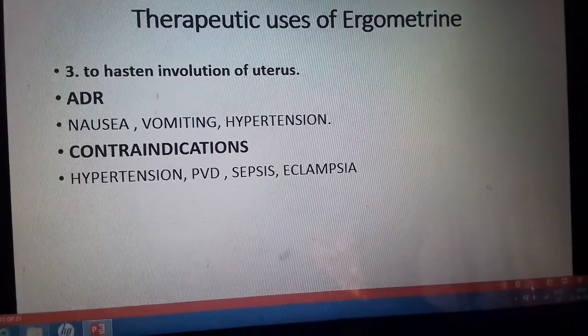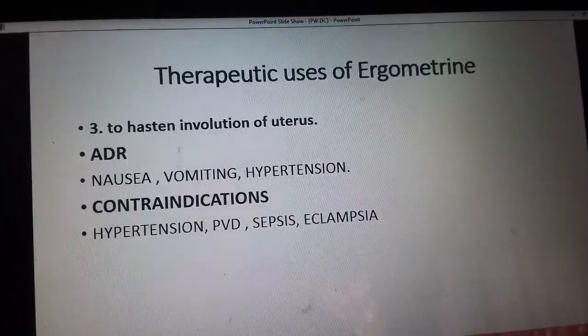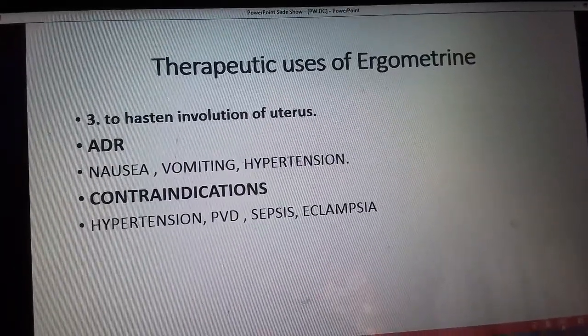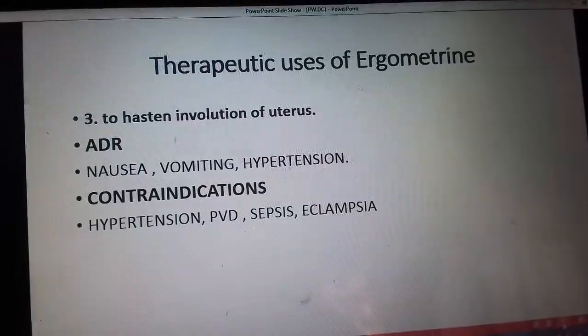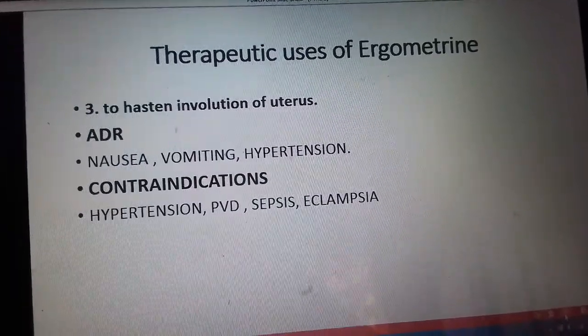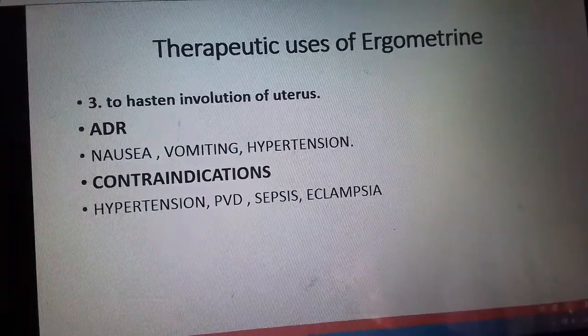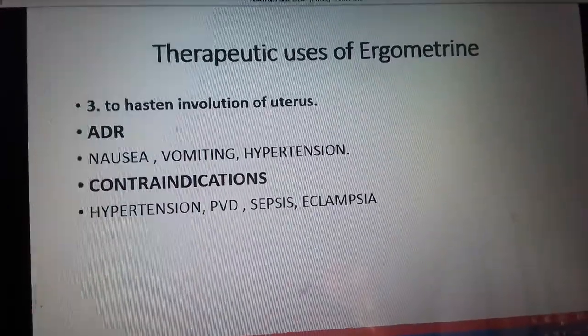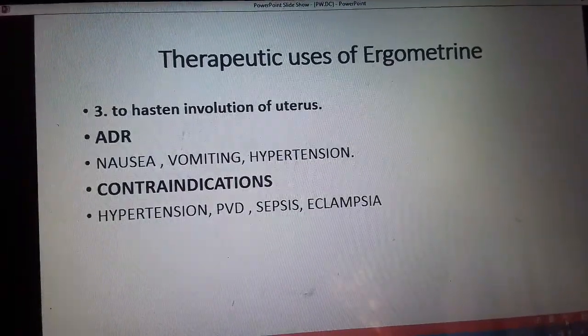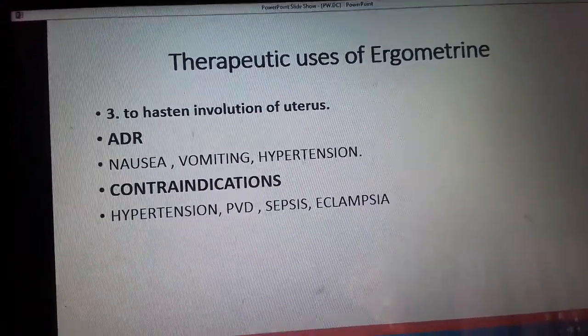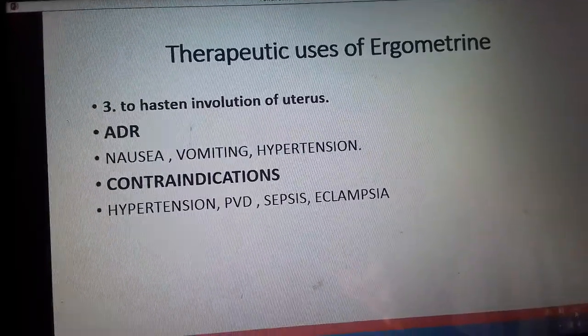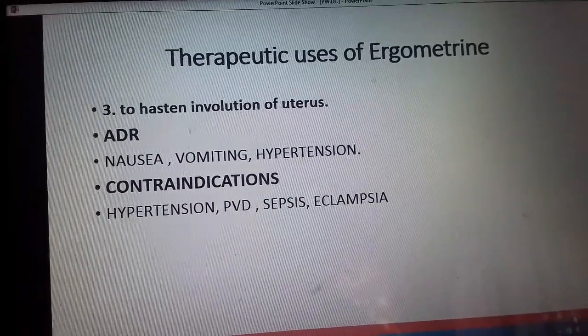Then another important use of ergometrine, the third use, is to hasten the involution of the uterus. Generally ergometrine is given by oral route. Sometimes there is no involution and bleeding will continue in the patient after labor for many days, so to hasten the involution of the uterus, ergometrine is given by oral route.